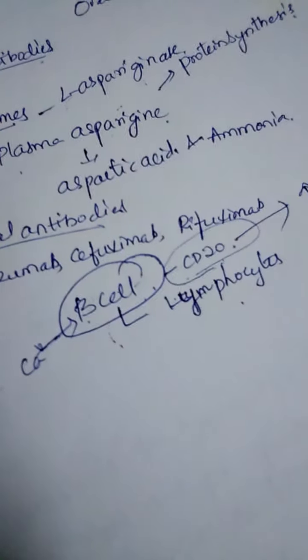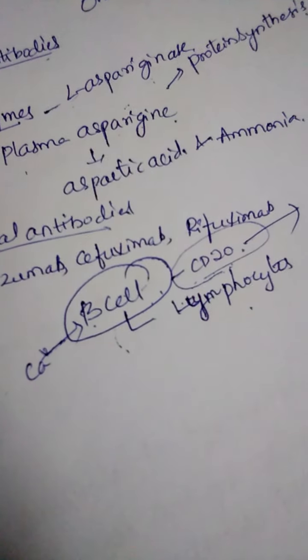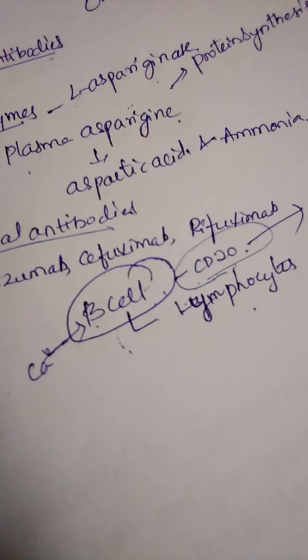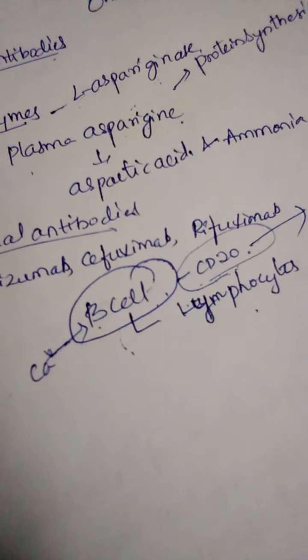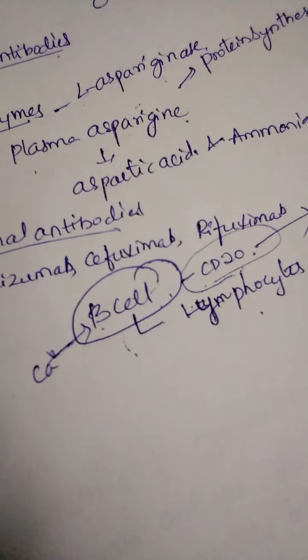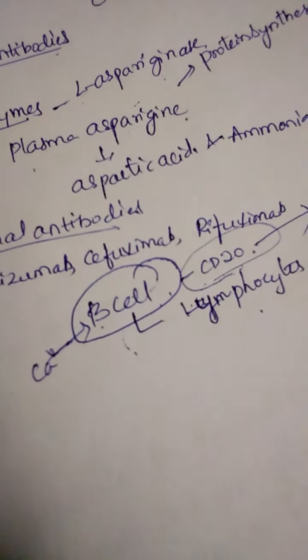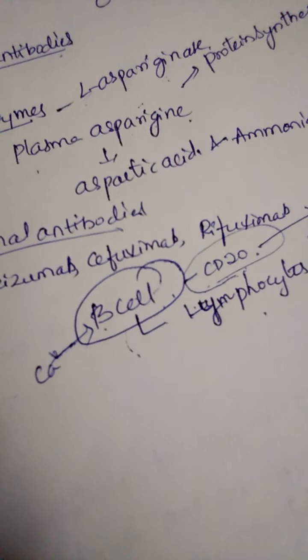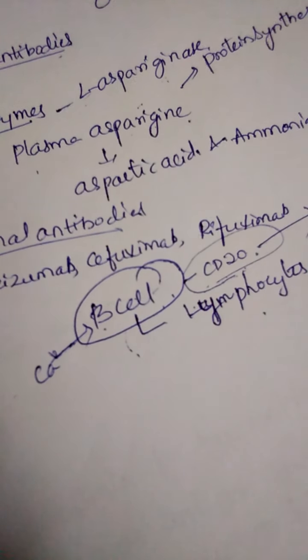So what is the role of CD20 on the B cells? These CD20s play a major role in the influx of the calcium ions into the B cells. Whenever more calcium ions enter the cells across the plasma membrane, it maintains the intracellular calcium ions.